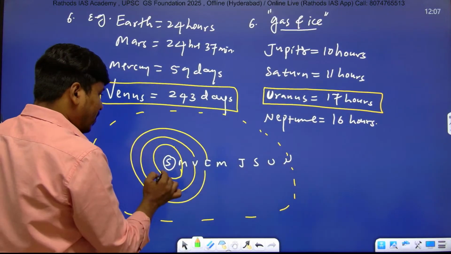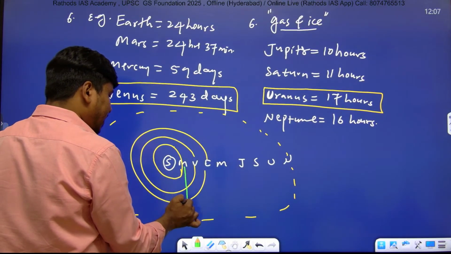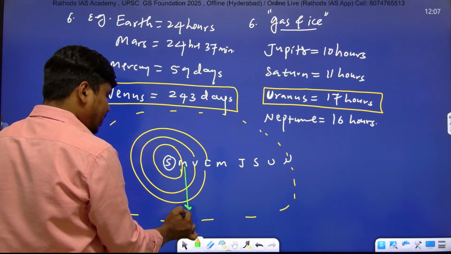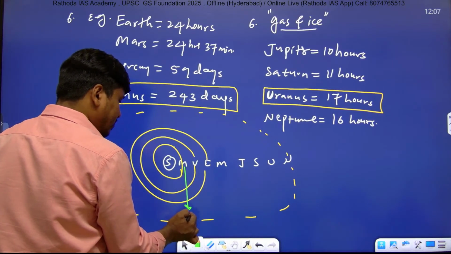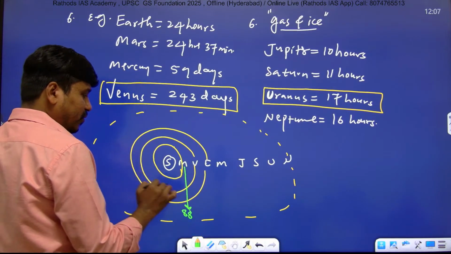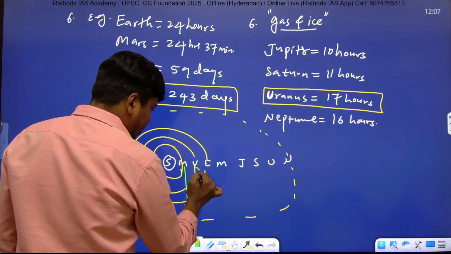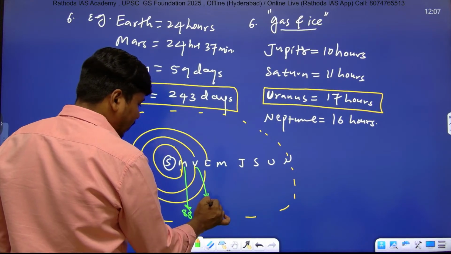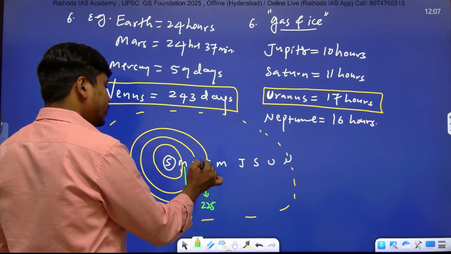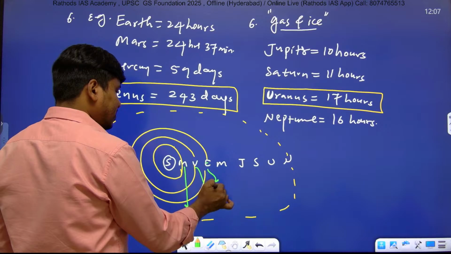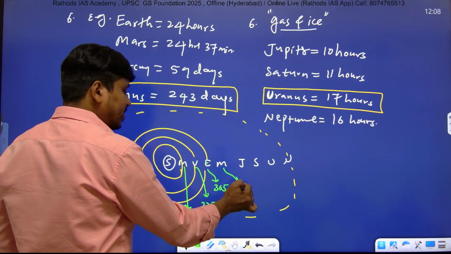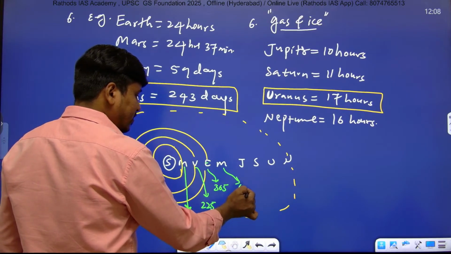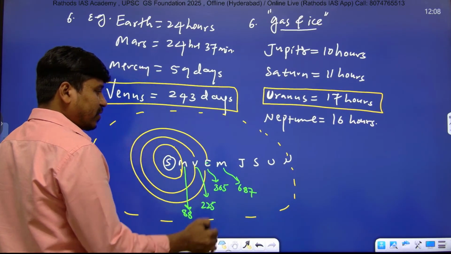So here please remember, Mercury takes 88 days to complete one revolution, and Venus takes 225 days, and Earth takes 365 days. Mars takes 687 days to complete one revolution.